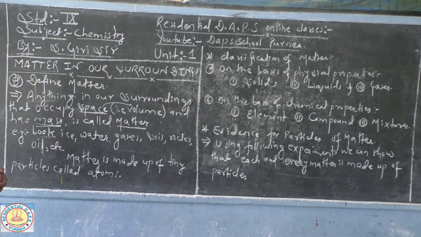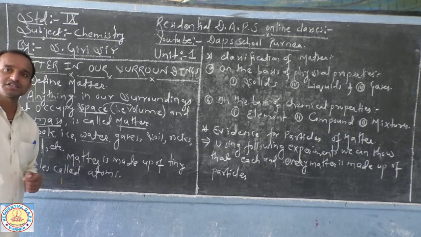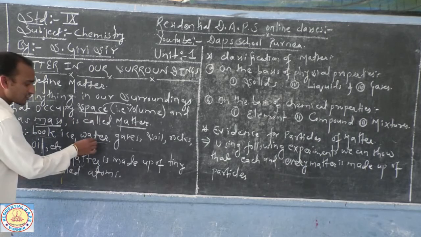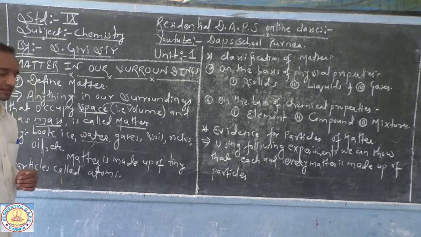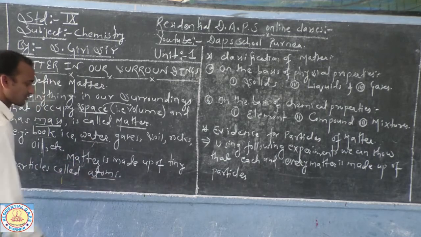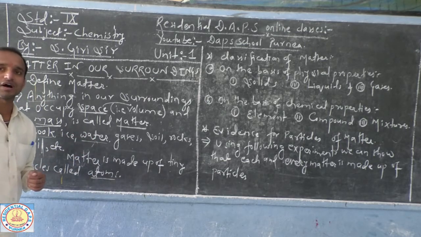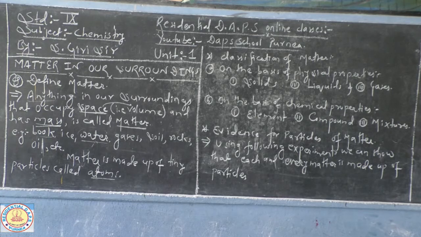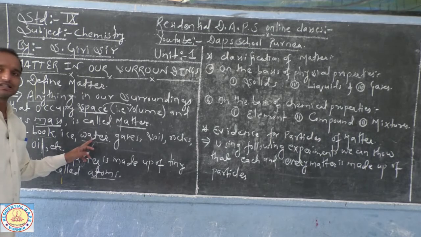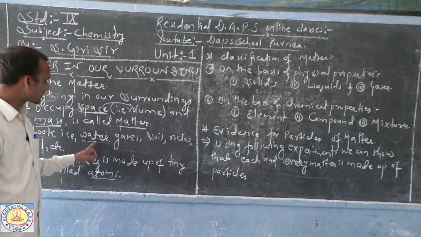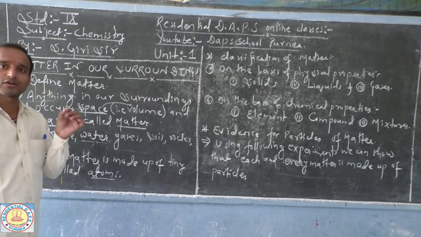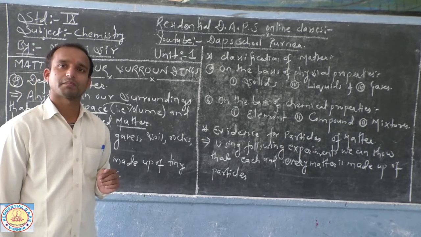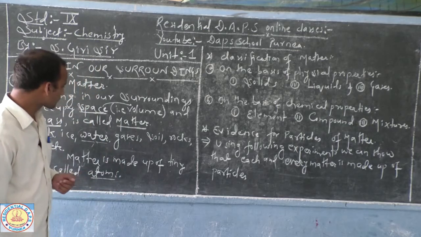Similarly, when you take water, water is also matter, and it is also made up of many tiny particles, here we call them atoms. It is made up of its own particles, but later on we classify materials as elements, compounds, mixtures, etc. Since water is considered a compound, suppose you take one drop of water, it is made up of innumerable H2O molecules.